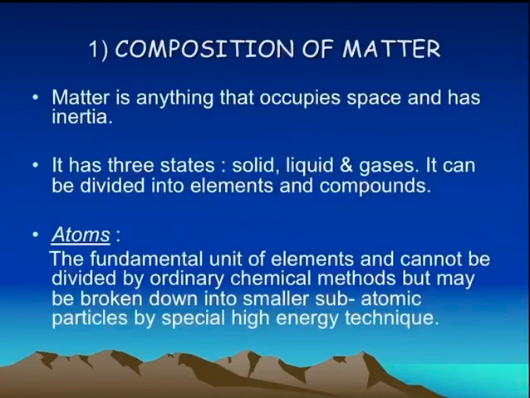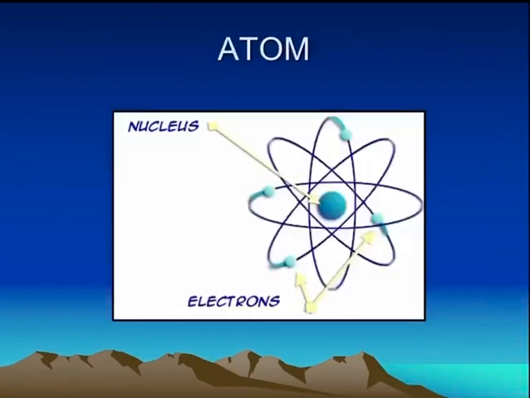Coming to the composition of matter. Matter is anything that occupies space and has inertia. So it has three states: solid, liquid and gas, and can be divided into elements and compounds. The fundamental unit of matter is the atom. Any atom is the fundamental unit of elements and cannot be divided by ordinary chemical methods, but can be broken down into smaller subatomic particles by special high energy techniques.